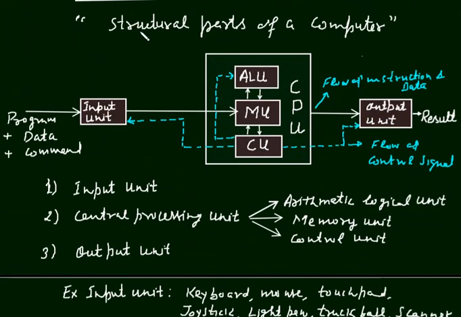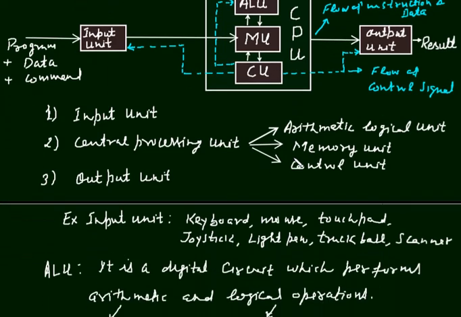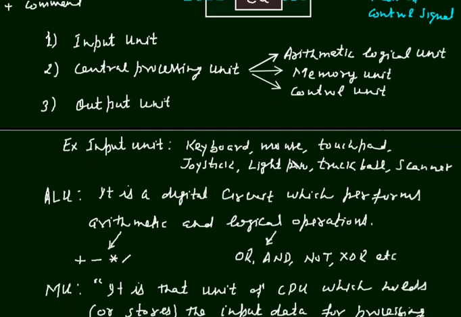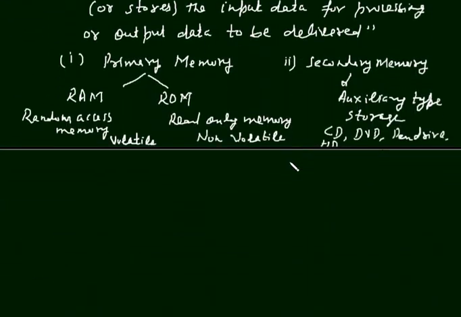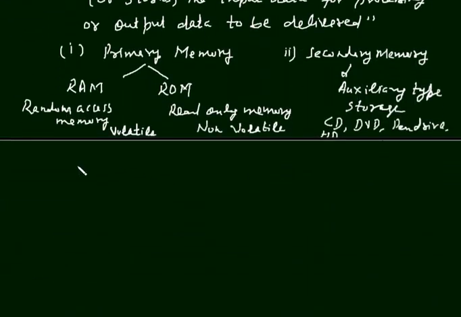Students, now I think input unit is clear to you. This ALU is clear to you, and I have made a discussion on MU also. I have also discussed the basic purpose of this control unit, but now I will discuss the technical part of this control unit. Next is control unit.